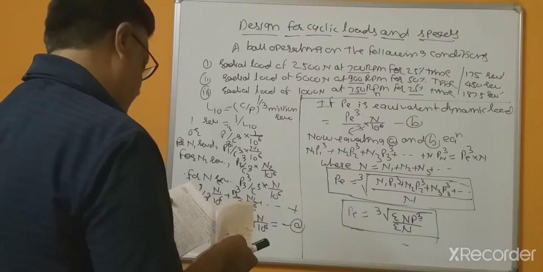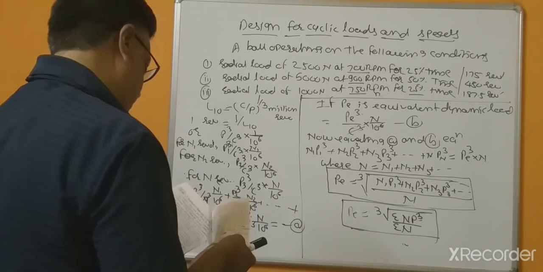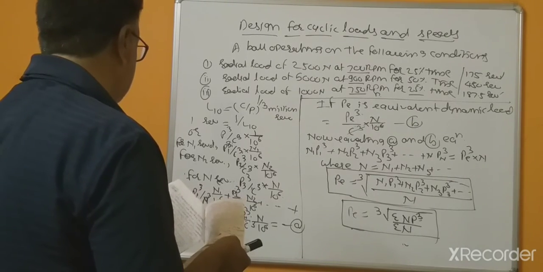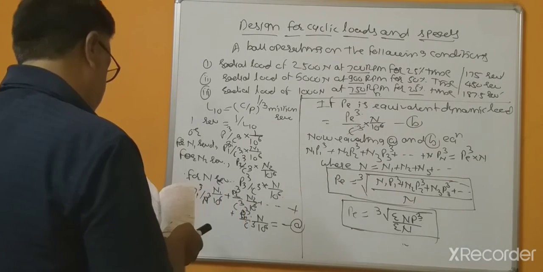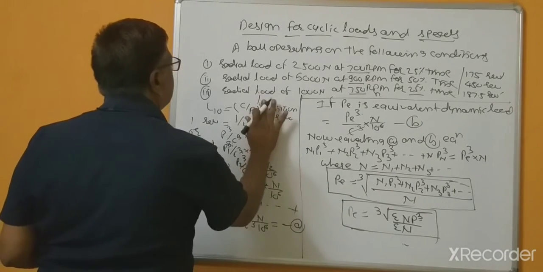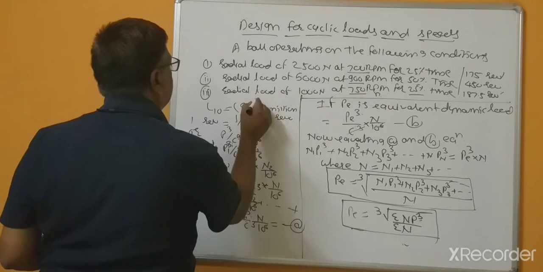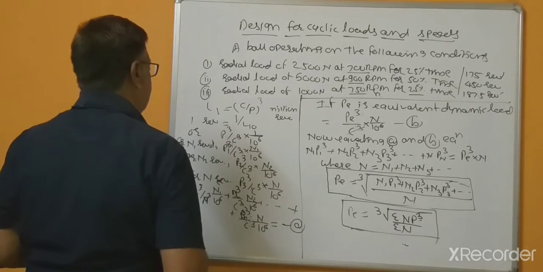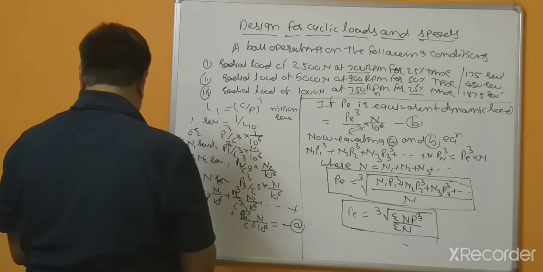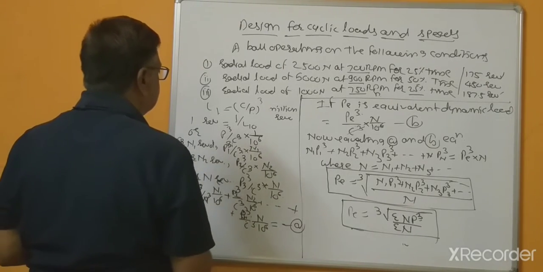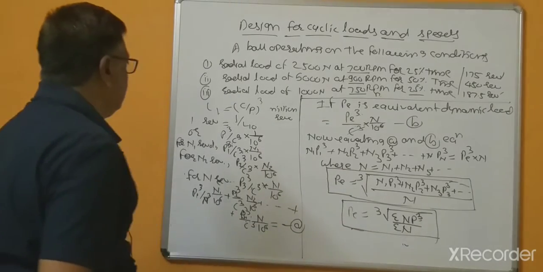So here we consider this cube. This is L10. Now this is correct.